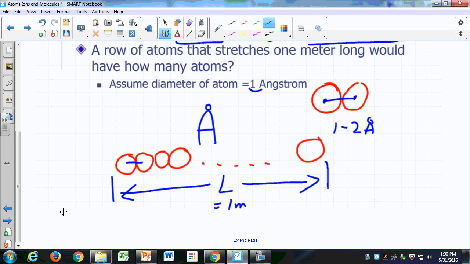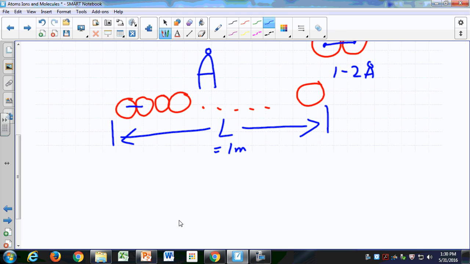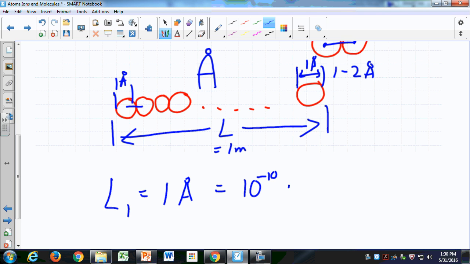So let's just assume it's 1 angstrom. So let's call L1 the length of one atom. The diameter of one atom is 1 angstrom, which is 10 to the negative 10 meters.